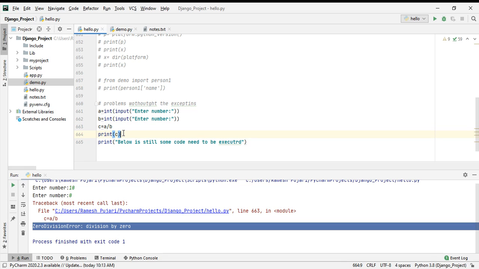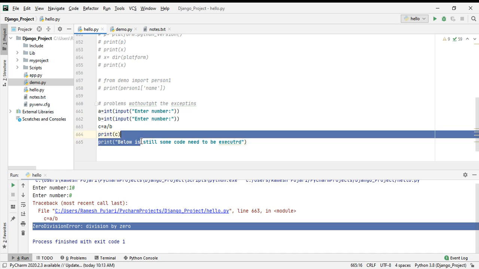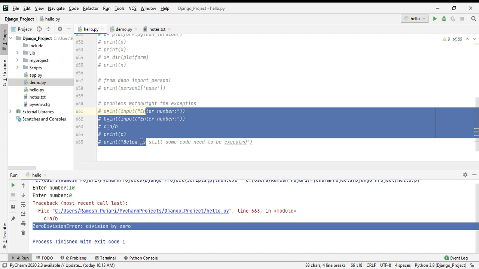Now I will show how to handle this kind of error using exceptions. Now I'm going to explain how to handle the exceptions. In Python we can handle exceptions using try and except.